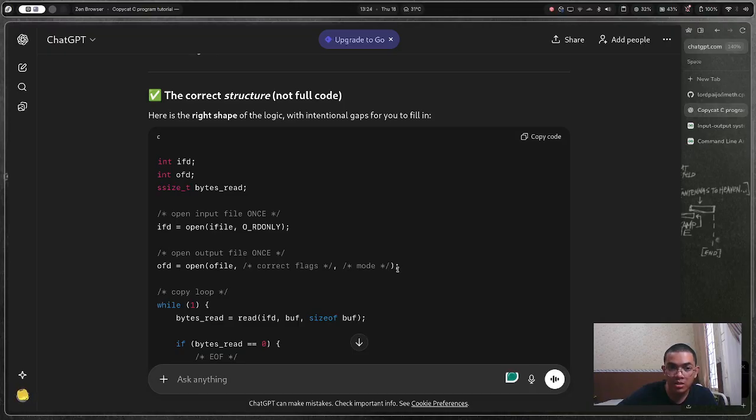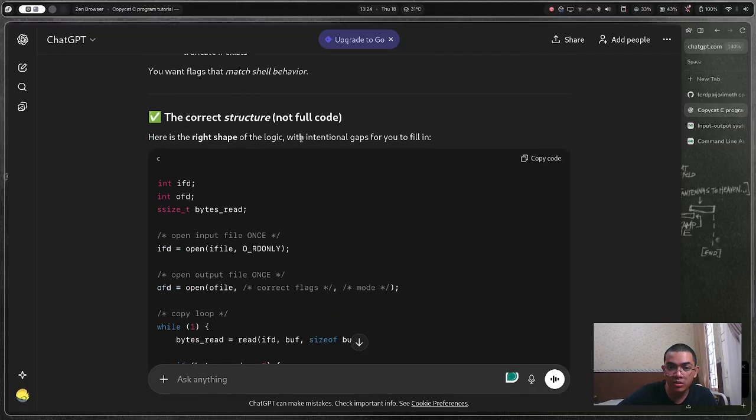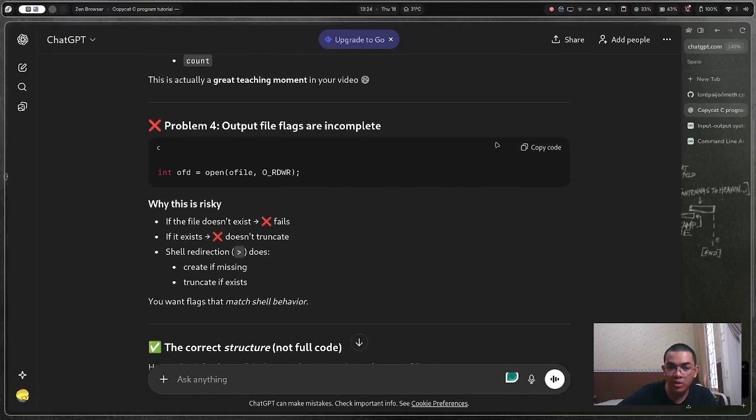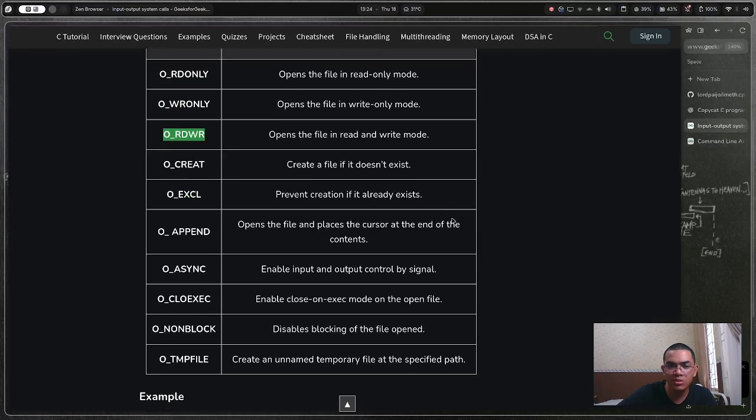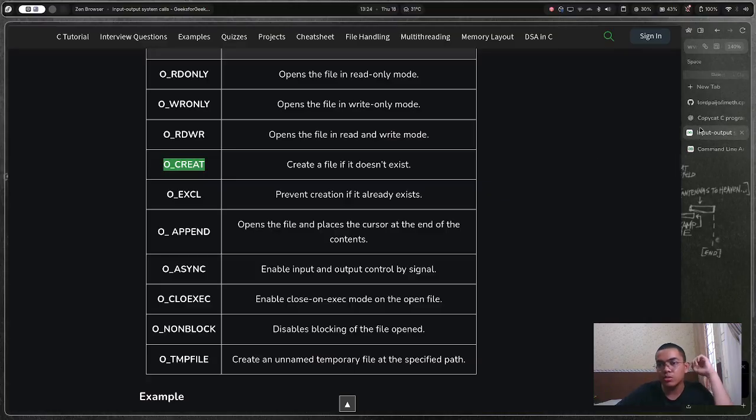Here's the right shape of the logic with intention. So yeah, I'm not going to write, right? I think I'm going to write and create. Is that how you do things? Open the file and place the cursor at the end of the contents. Enable input and output control by signal. Create the file if it doesn't exist. So I need to use create here. Yes, makes sense, of course.